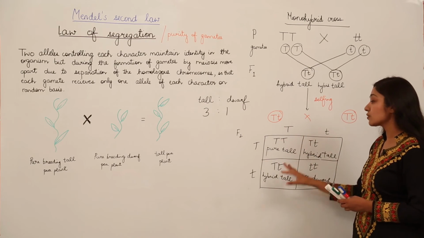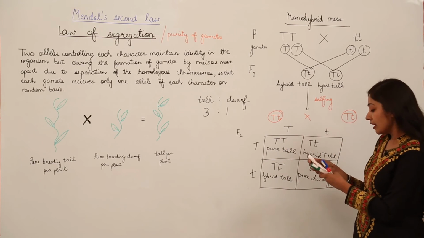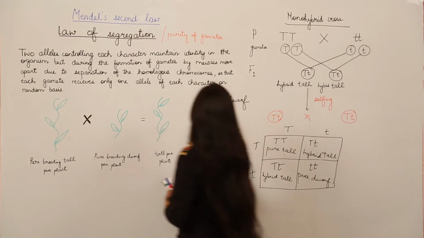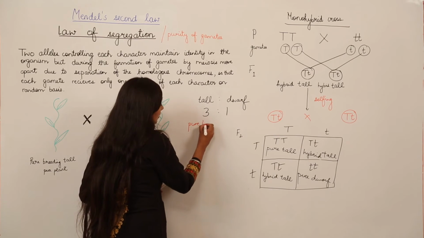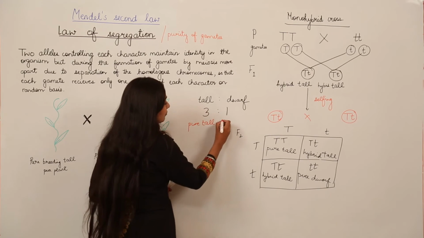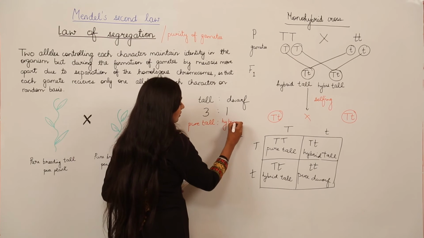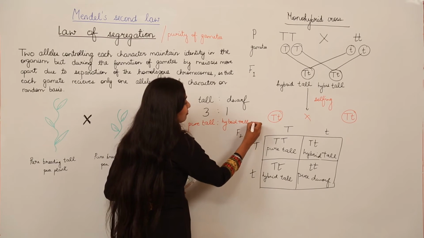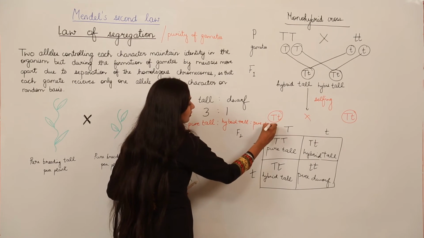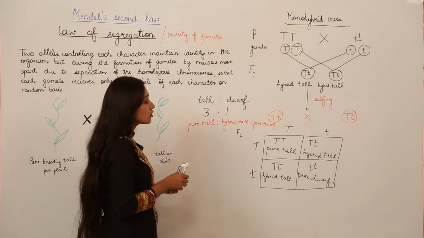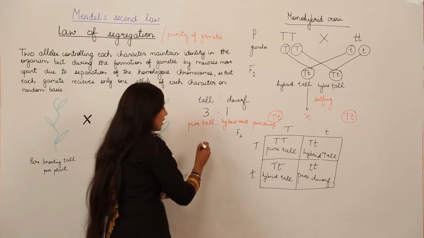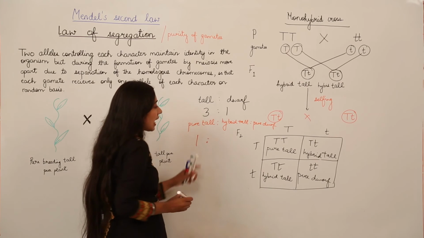Now let us discuss the genotypic ratio. In terms of genes, what are the possible combinations we have? We have pure tall. We also have hybrid tall. And then we have pure dwarf. So, how many pure tall pea plants do we have? We have only 1 pure tall pea plant. How many hybrid tall do we have?